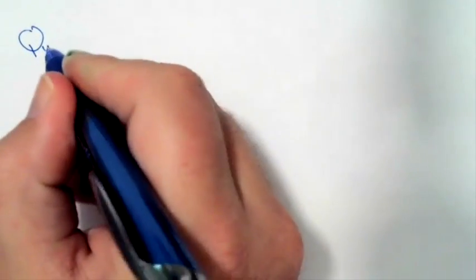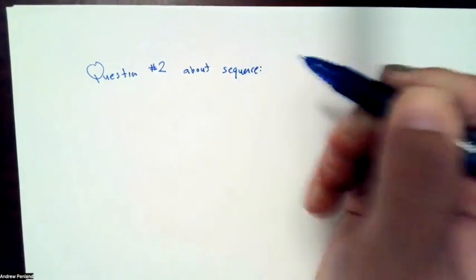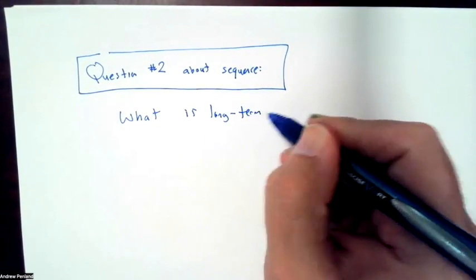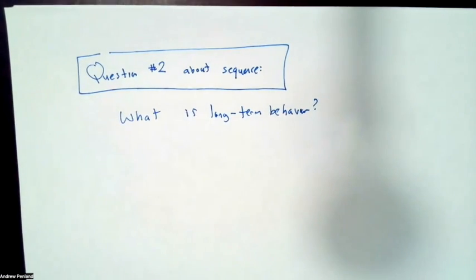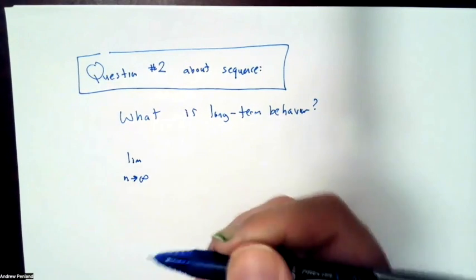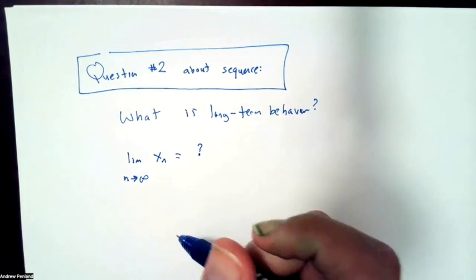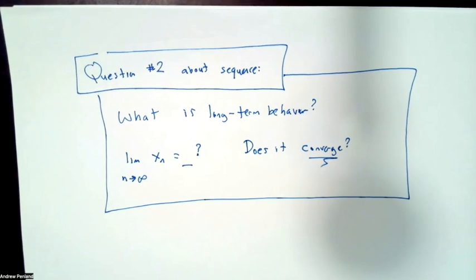So the other key question that you can ask about a sequence is, what is the long-term behavior? When I say long-term behavior, I mean as the n becomes very, very large. In other words, if you remember from Calculus 1, perhaps, the limit as n approaches infinity of the sequence. Does it have a particular value? Does it converge? A sequence converges if there is a definite number that it is trending toward.